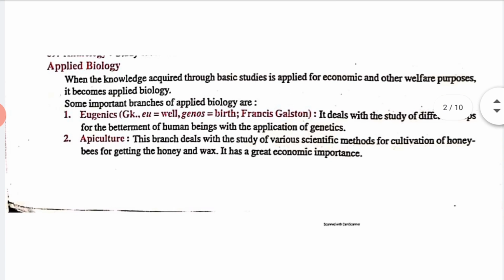The first is eugenics. Okay, so eu means well, genos means birth, so well-birth. Eugenics deals with the study of different steps for the betterment of human beings with the application of genetics. So that is known as eugenics.